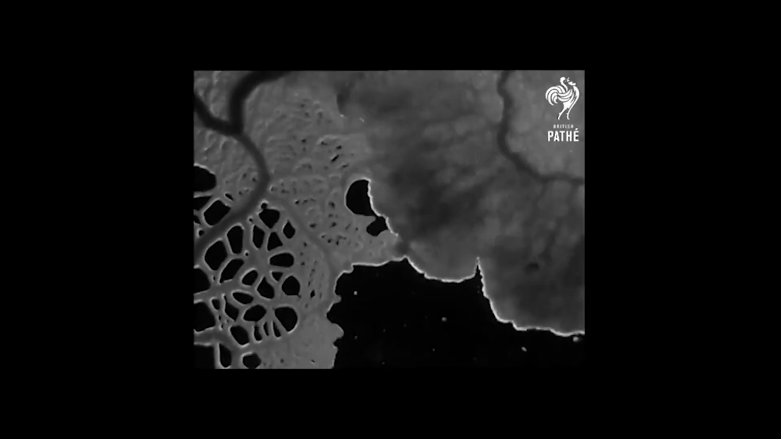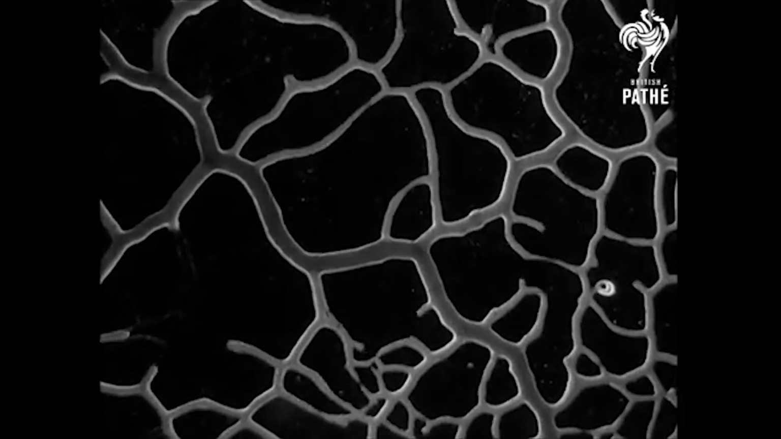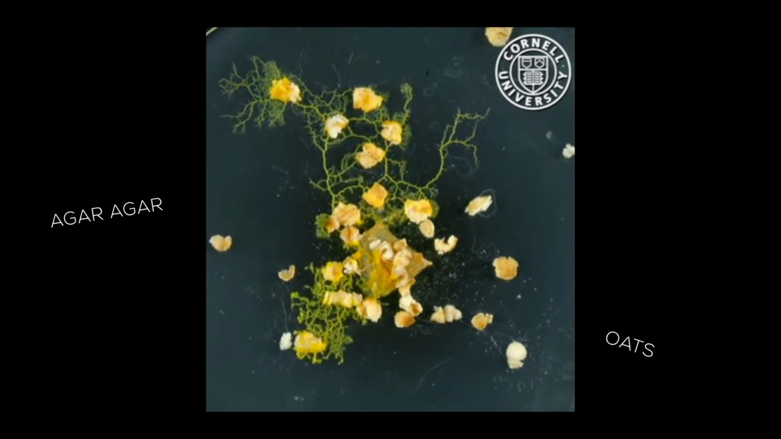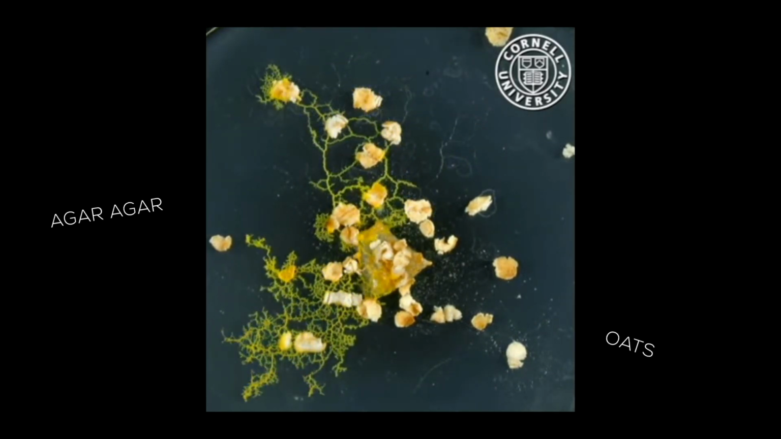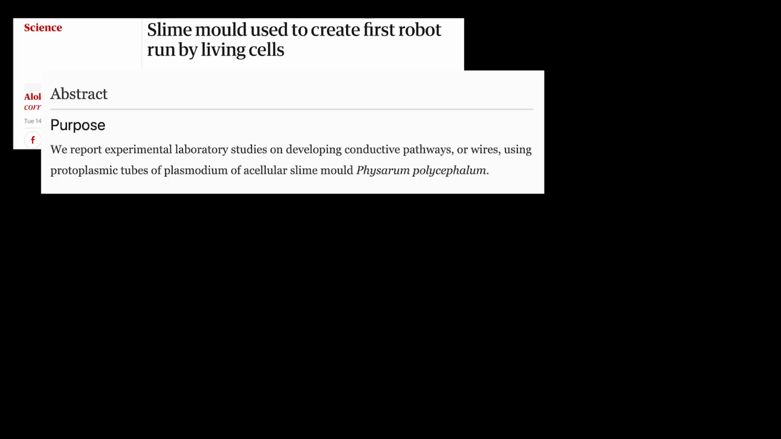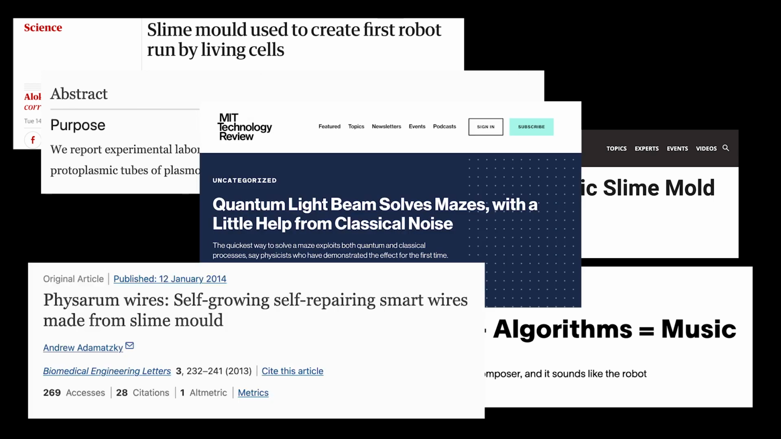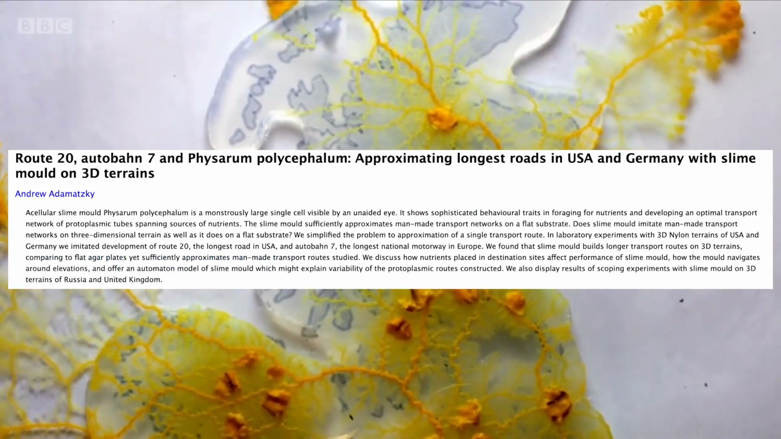At first, there was nothing. From the nothing came something curious. And then we had the plasmodium. Birthed in agar-agar, sustained by oats, it could do many things, such as conduct electricity, create music, solve mazes, self-repair, and map out entire cities.